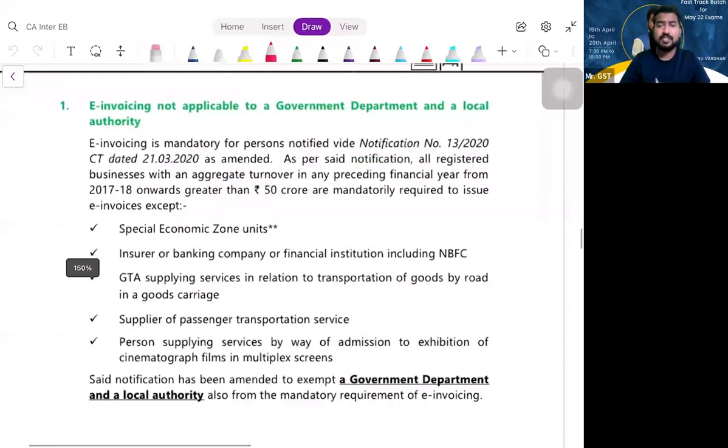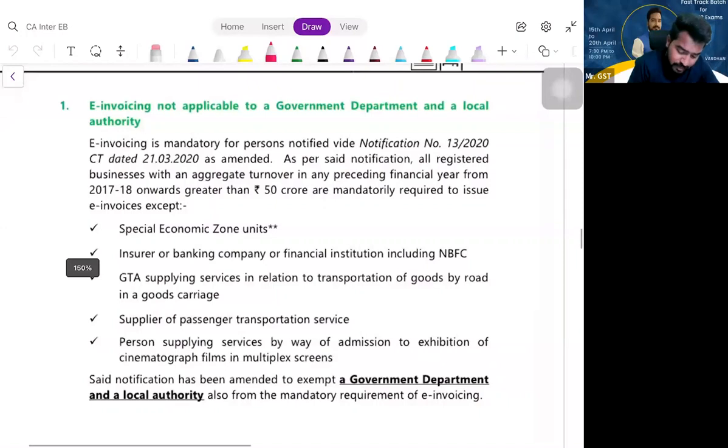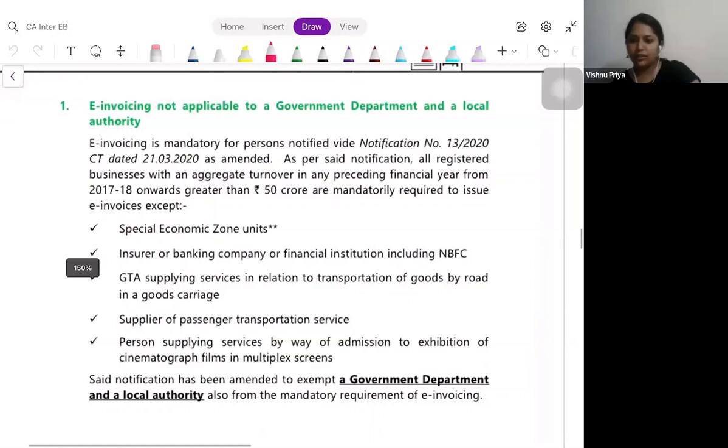Fine. Do you remember what is E-Invoicing? Who should follow these E-Invoicing provisions? Every registered person whose aggregate turnover in any preceding financial year from 2017-18 has exceeded 50 crores. That means when GST came into picture, it is from July 2017.